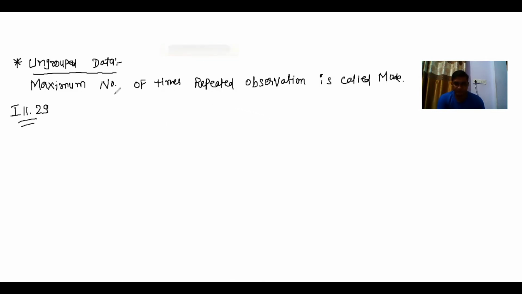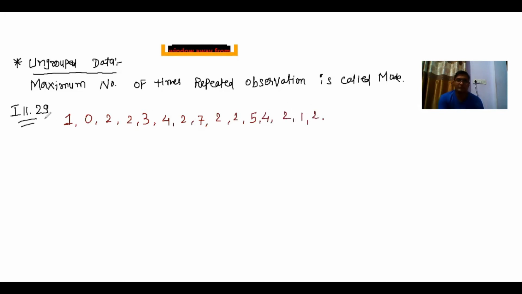In illustration number 29, there are observations 1, 0, 2, 2, 3, 4, 2, 7, 2, 2, 5, 4, 2, 1, 2. These are the observations, and you know very clearly that this is one kind of ungrouped data. So here we have to check the maximum number of times repeated observation.